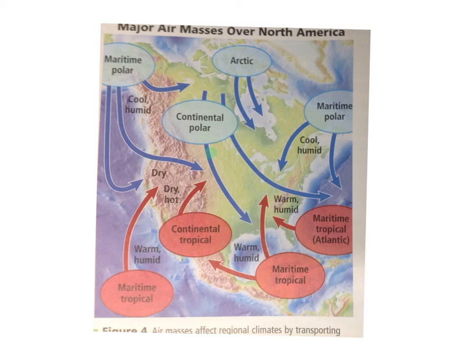The continental polar, these right here. Now they're going to be cold and dry. Now why would we say they're going to be a little bit on the drier side? Well, number one, let's take a look. Is there any major source of water in that area? There isn't. Okay? Now, when we get to the maritime, or the ones coming out of the south here, they have large sources of moisture in them.